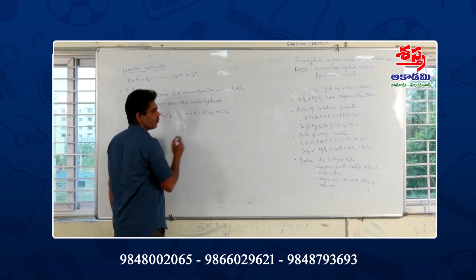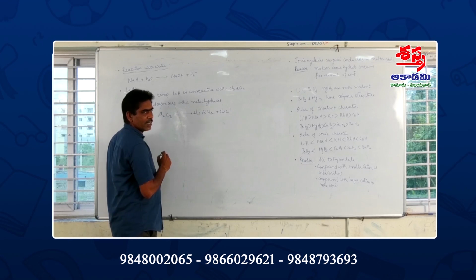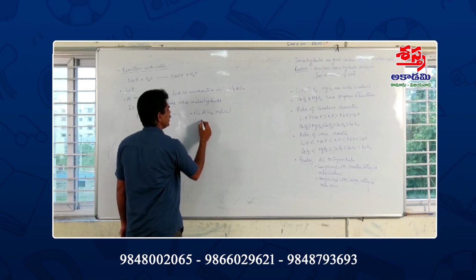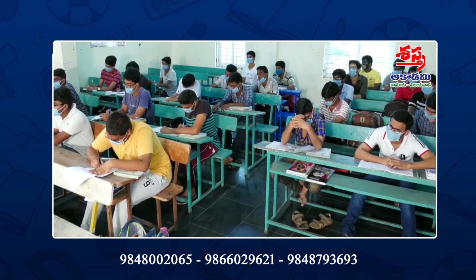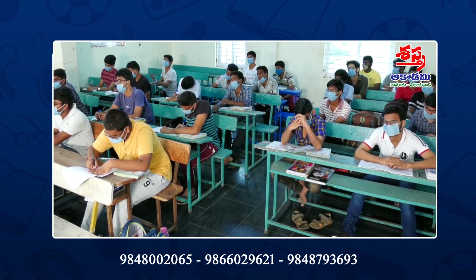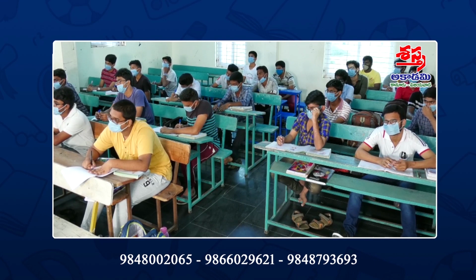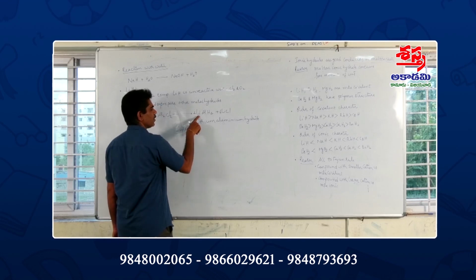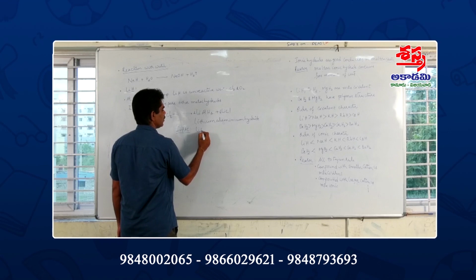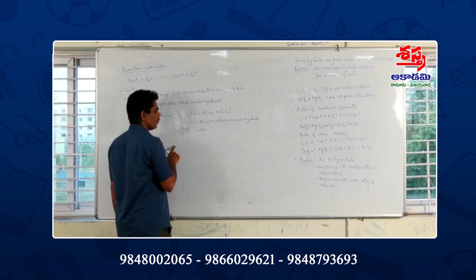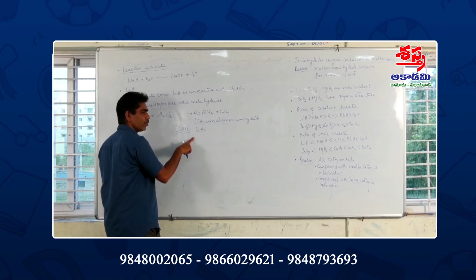What is the name of LiAlH4? The common name is lithium aluminum hydride. Then what about the IUPAC name? Here the first metal is lithium. This is a complex compound, so while naming LiAlH4 we follow the IUPAC rules for naming complex compounds.